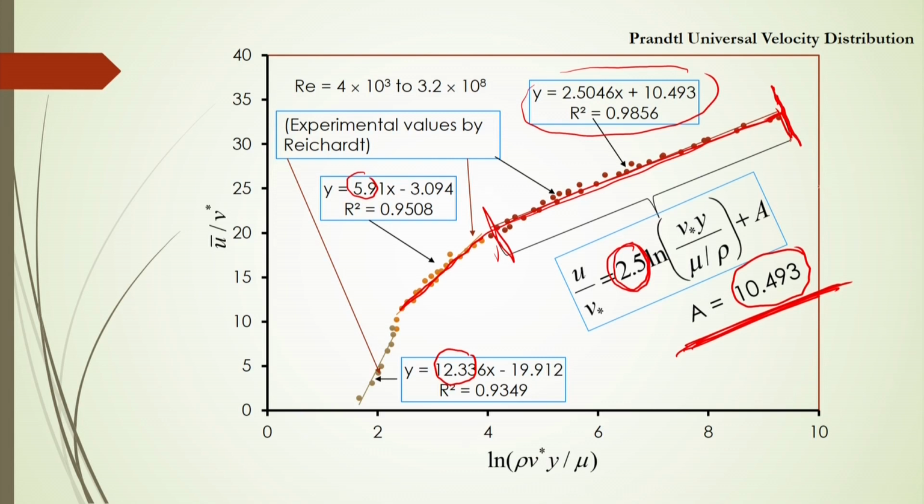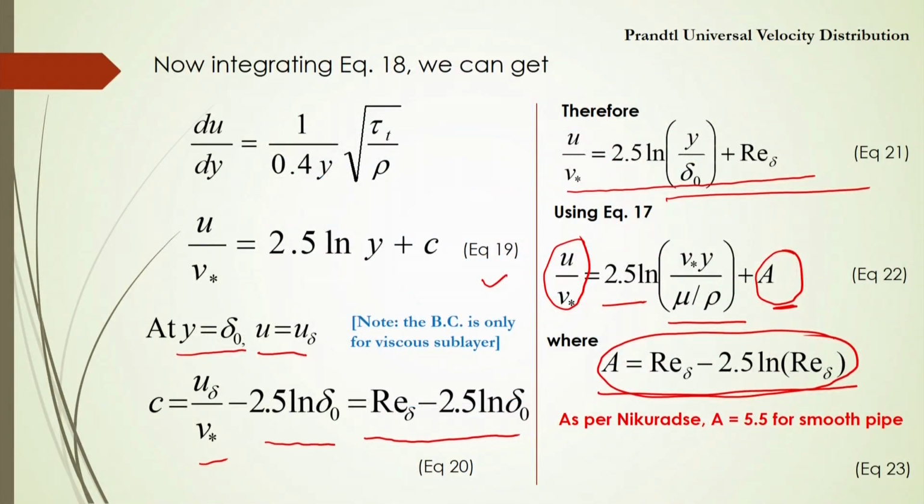So, only A varies. This A depends on the Reynolds number based on the boundary layer thickness, and also on other physical properties of the system. So, it is important to know the velocity distribution in turbulent flow whenever fluid flows over a flat surface, and you can easily calculate it from equation number 22.